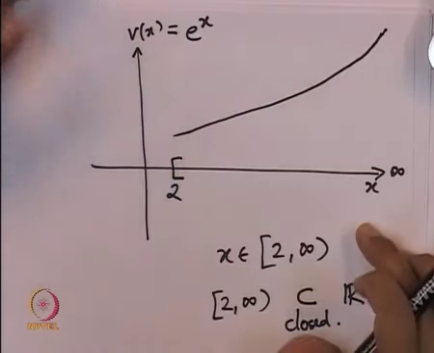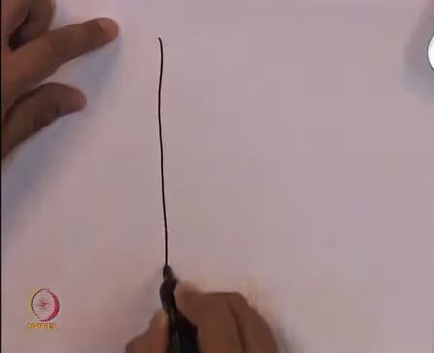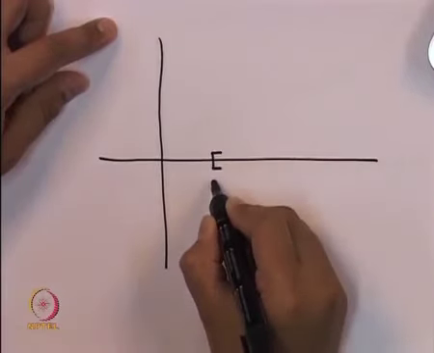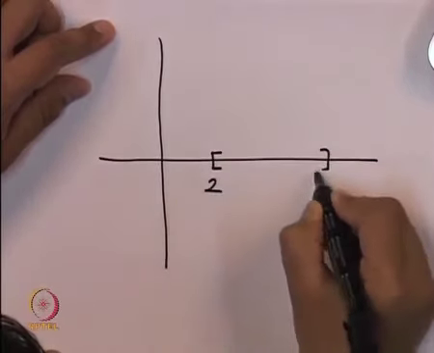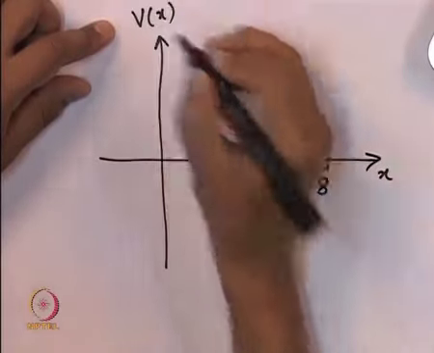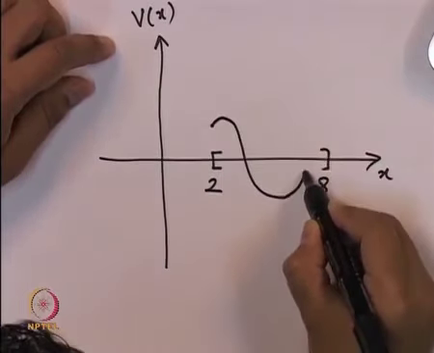However, in our case we are dealing with a closed set and also a bounded set. In other words, it is a compact set. Over a compact set, the function in fact achieves the maximum and its minimum. Suppose this is the interval 2 to 8, this is x, this is v of x. There is this continuous function, its continuity is also important.